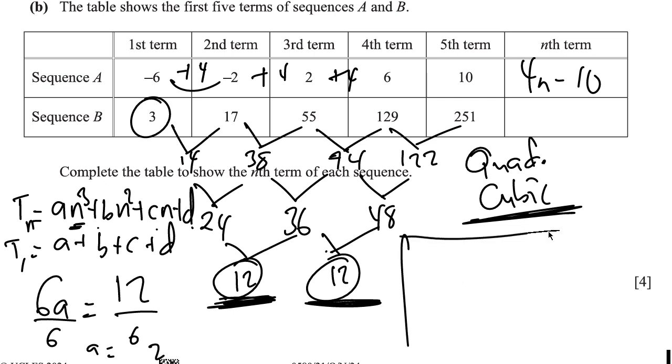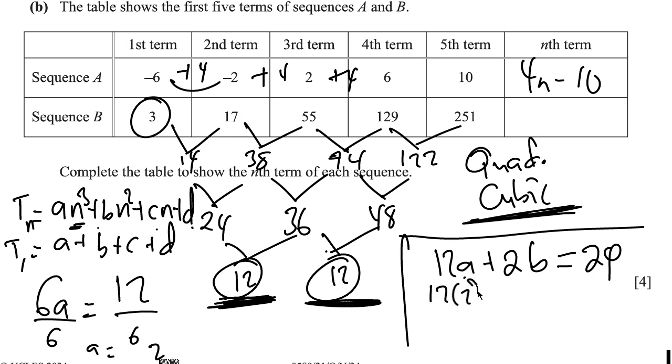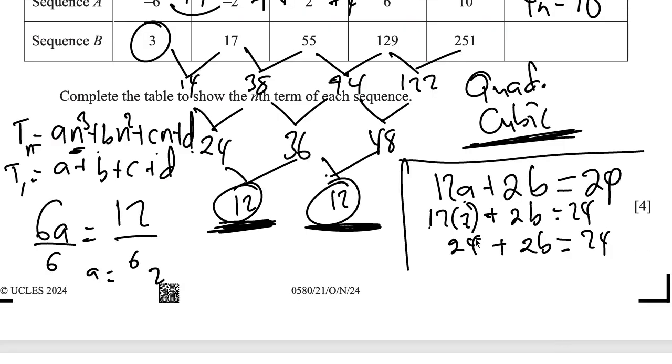Let's continue over here. It's also important to note that 12a plus 2b is going to be equal to the first second difference. And we've gotten a as 2, right? So it's 12 times 2 plus 2b equals 24. 12 times 2 is 24, and then plus 2b equals 24. So 24 minus 24 is 0, so 2b equals 0. That implies that b is 0.